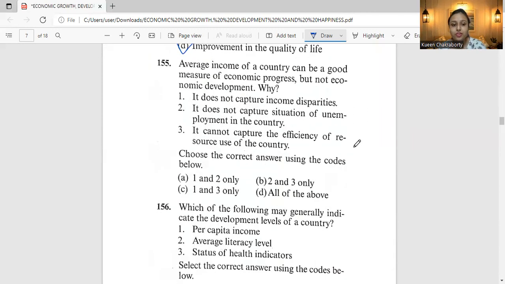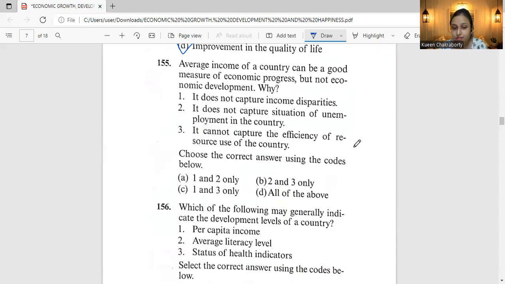Next, moving on to question 155. The average income of a country can be a good measure of economic progress, but not economic development. Why? We have three statements here. It does not capture income disparities. It does not capture the situation of unemployment in the country. It cannot capture the efficiency of resource use of the country.